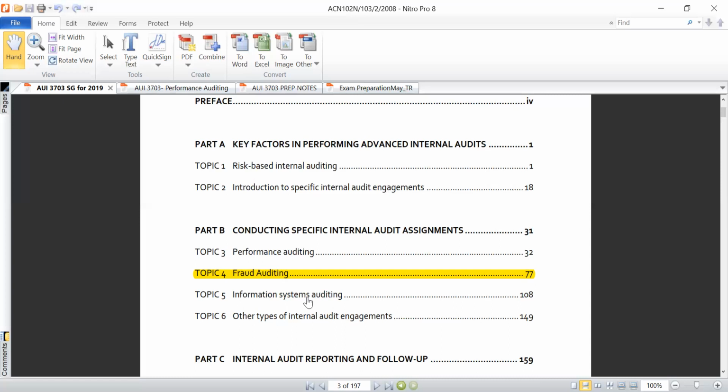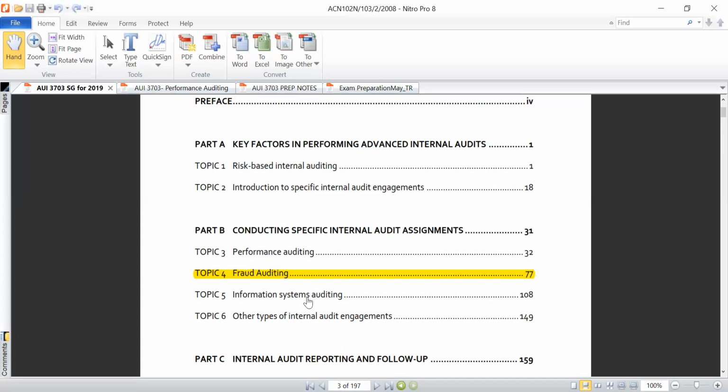One of the longest topics is topic number 5, which is information systems auditing, which is also what I refer to as IT auditing. It's one of the longest topics in this module. And when it comes to the contribution of weights in the exam, it really weighs quite a lot. So you need to gain an in-depth understanding of the principles that govern this particular concept of IT auditing.